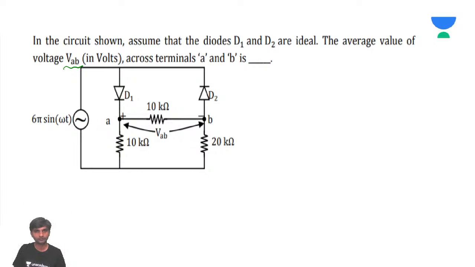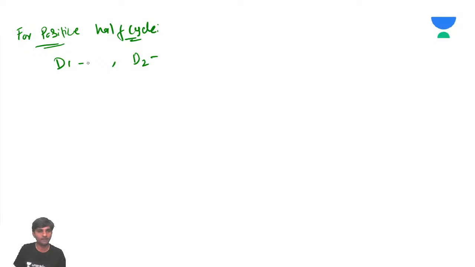Now for the positive half cycle of the input, what happens? Diode D1 will be conducting and D2 will be off. So D1 is on and D2 is off. If you look at the equivalent circuit, how does it look? Point A goes here, this is short circuited. I will try to draw it: this is on and this is off.